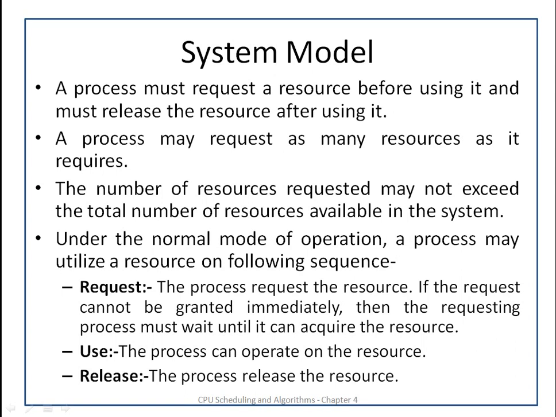So the second step is use. The process can operate with that resource. And as its use has been completed, the last step is release. After use, the process will release that particular resource to the system. So in this way, the system model includes three steps: request, use, and release.